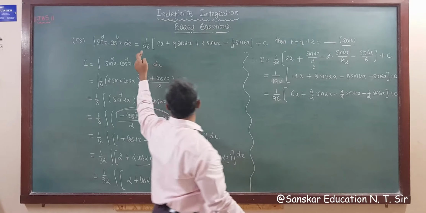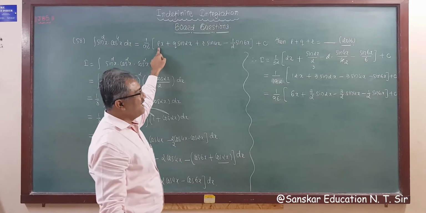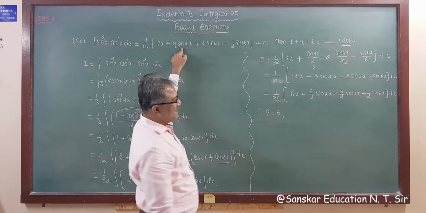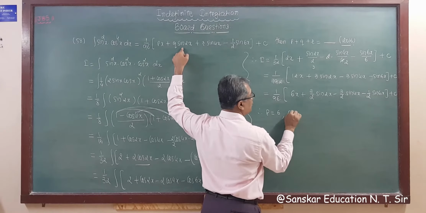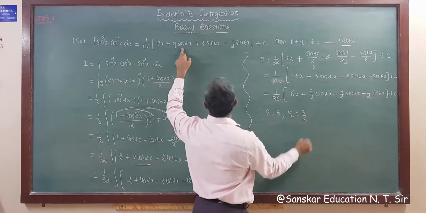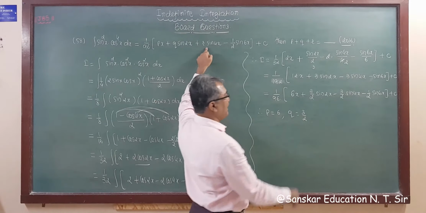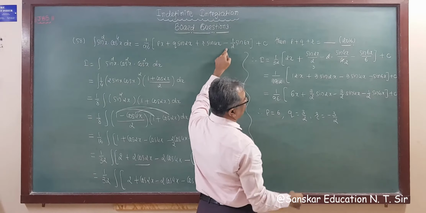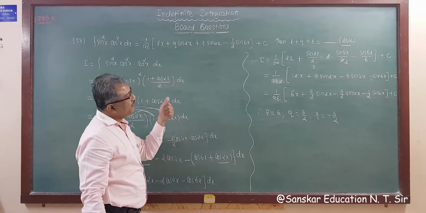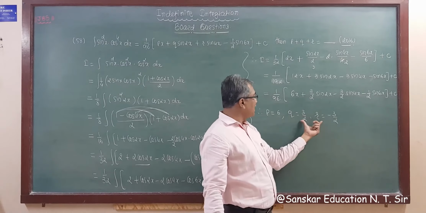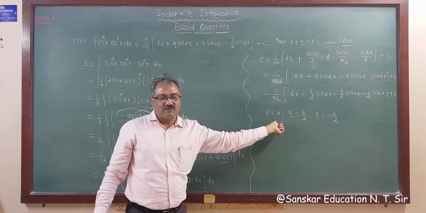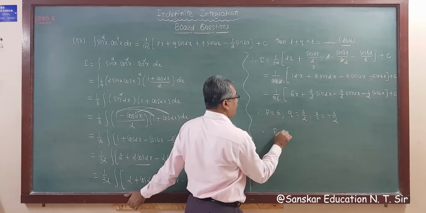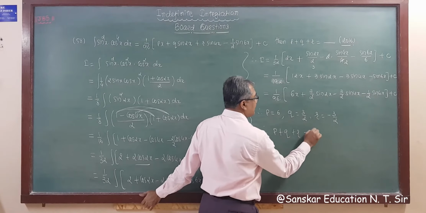According to this, we have to make an adjustment. So in px, p is 6. Comparing with this, 6x plus q sin twice x, so q is 3 by 2. Then plus r sin 4x, so r is minus 3 by 2, and minus 1 upon 2 sin 6x. Then we have to find p plus q plus r, which means these two cancel. So the answer is p is equal to 6. Therefore p plus q plus r is equal to 6.